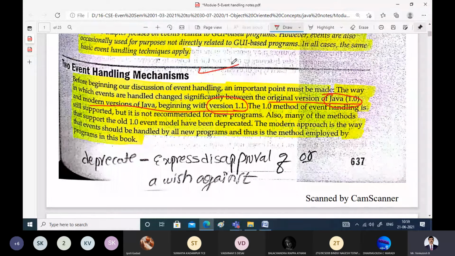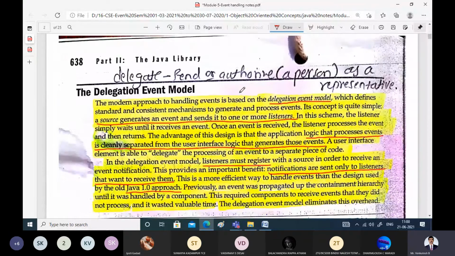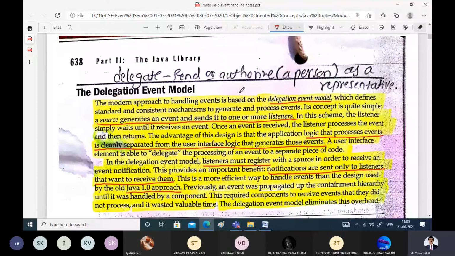Both are being used, but right now all the programs we discuss are based on Java version 1.1. If you are using Java 1.0, that supports one type of event handling mechanism. Java version 1.1 supports another type of event handling mechanism. So now here we'll be discussing how the two event handling mechanisms are different.